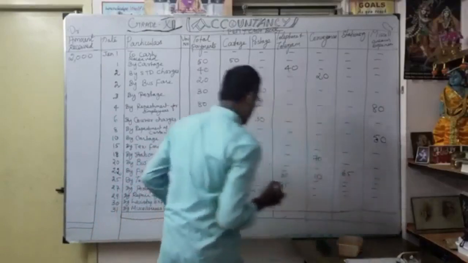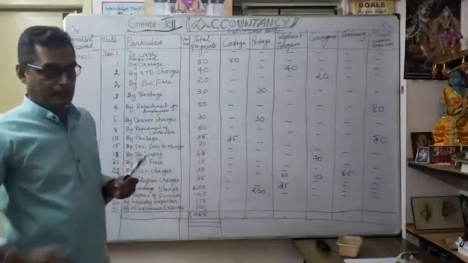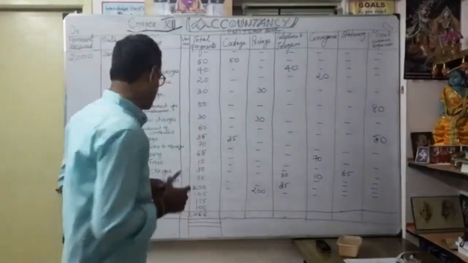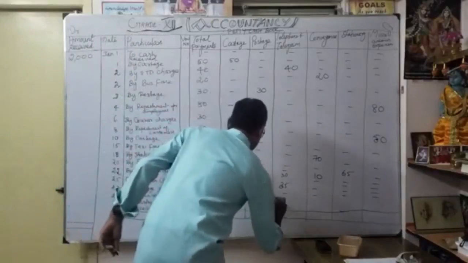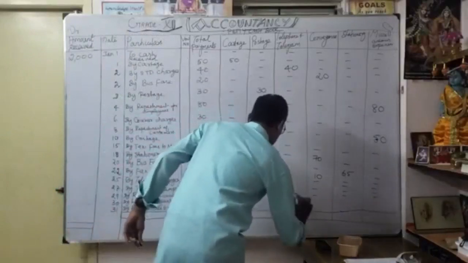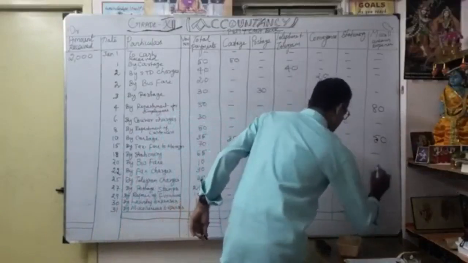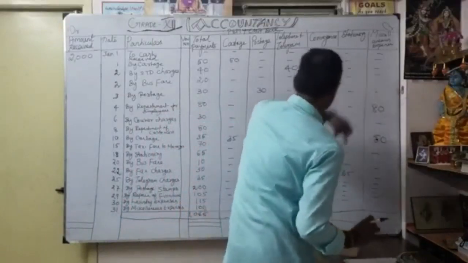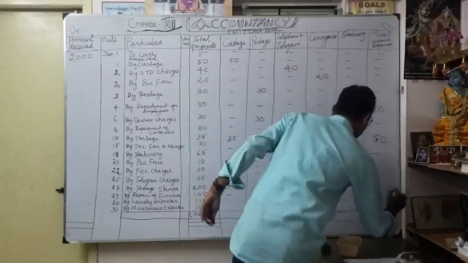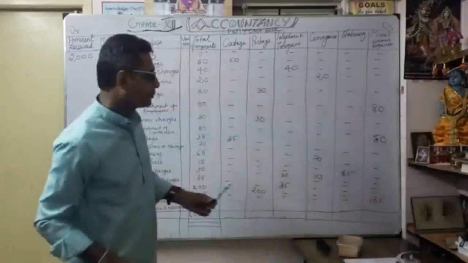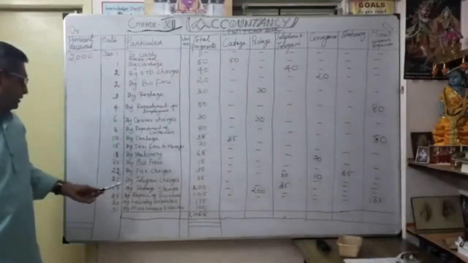Thereafter, by repair of furniture 105. So some repair was done for our furniture. So can we allocate cottage? Maybe there is no postage, there is no telephone and telegrams, maybe no conveyance, no stationery. So I can naturally put it under miscellaneous expenses. We can't identify any other particular head. That's why I am going to put repair of furniture under miscellaneous expenses.